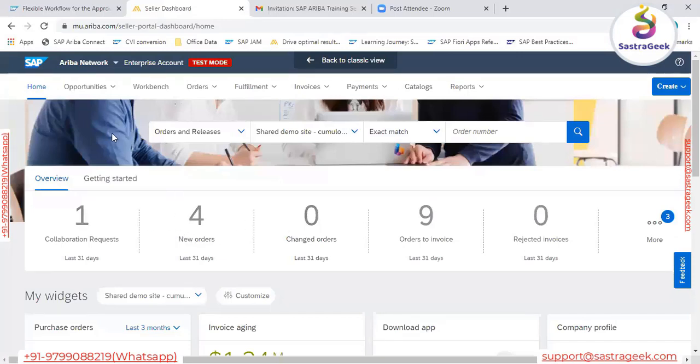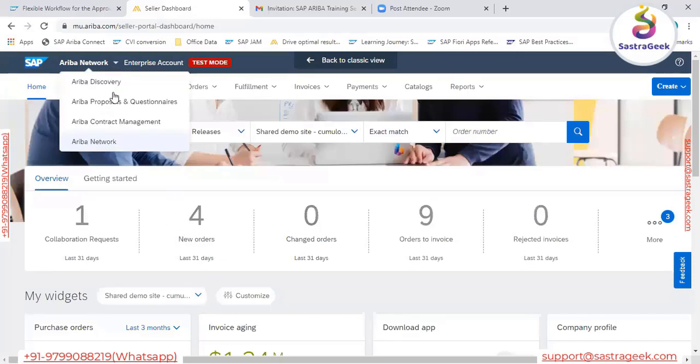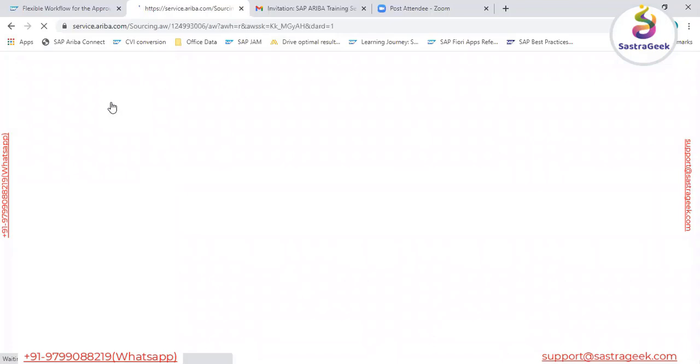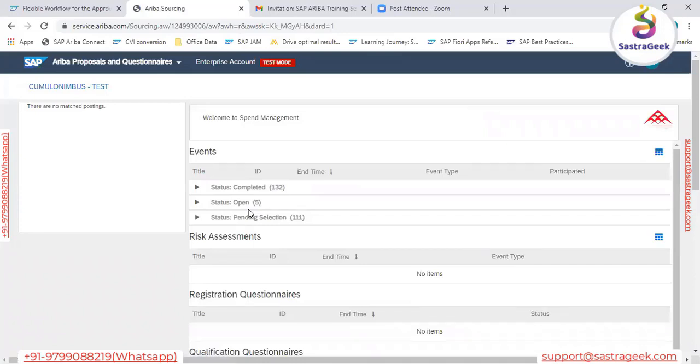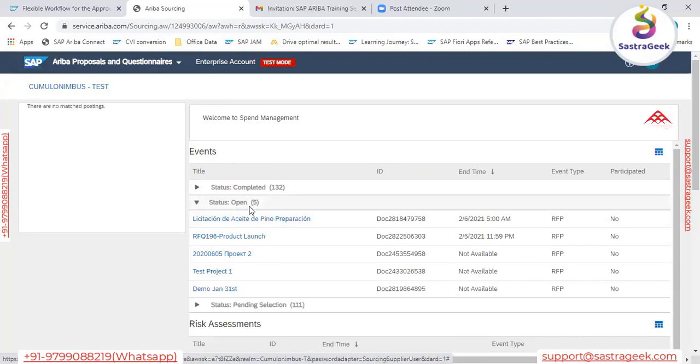In the same way, you go to the Ariba network, Ariba proposals and questionnaires. It's loading here. Here also we can see the same information: event status completed, open, and pending selection. This supplier also has to navigate to the open status. When they go inside the open status, they will be able to find the event where they have to perform their bidding process and participate.